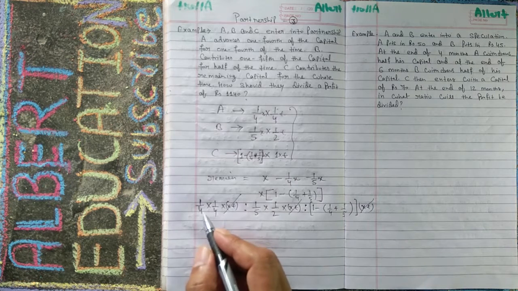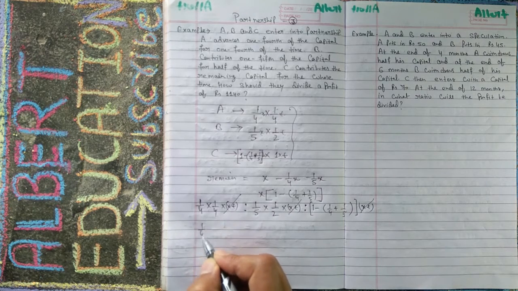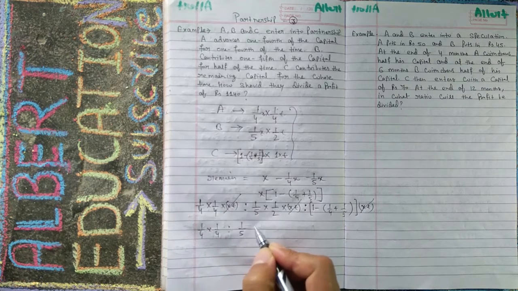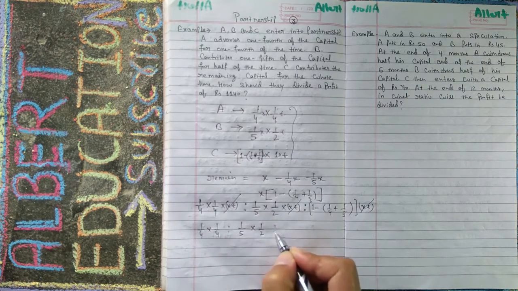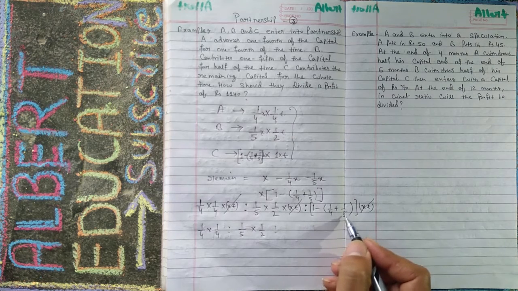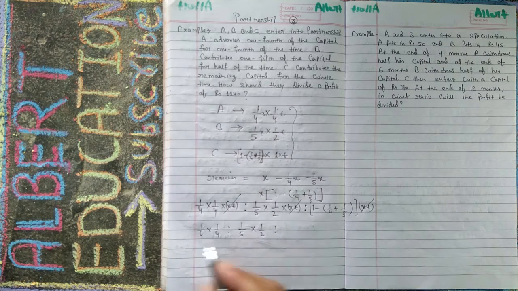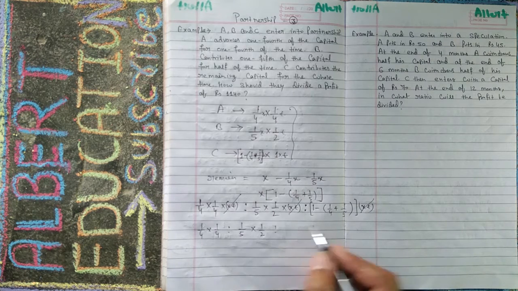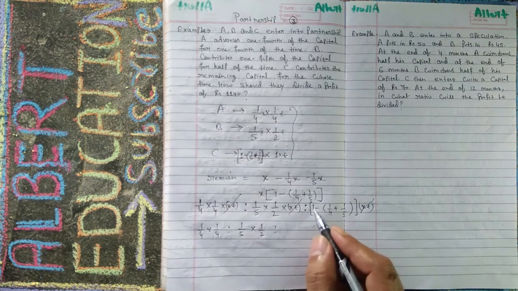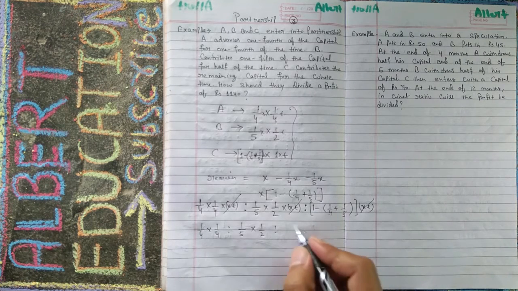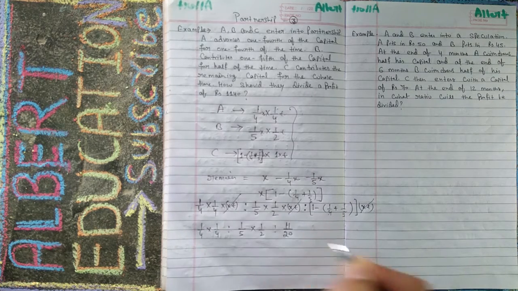So this is 1 upon 4 into 1 upon 4, ratio 1 upon 5 into 1 upon 2, ratio the third. If you solve it, 4 times 4 is 16, 5 times 2 is 10, and 5 times 4 is 20, and 20 minus 9 gives 11 upon 20.